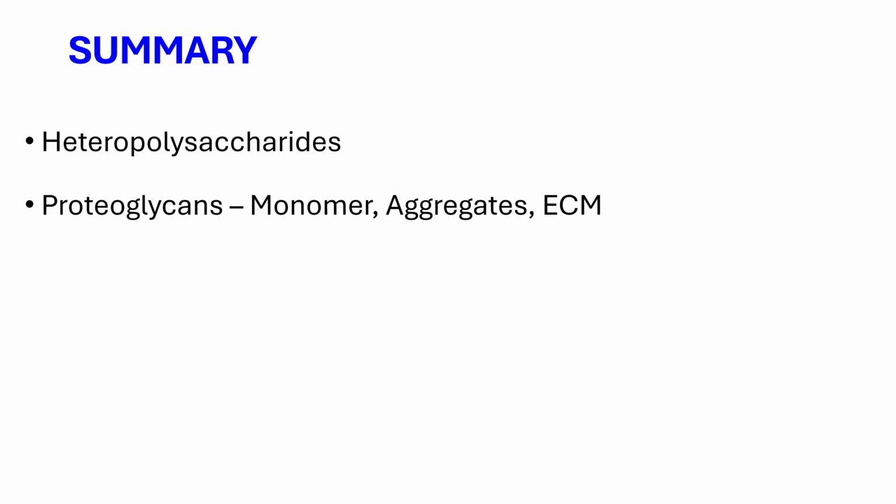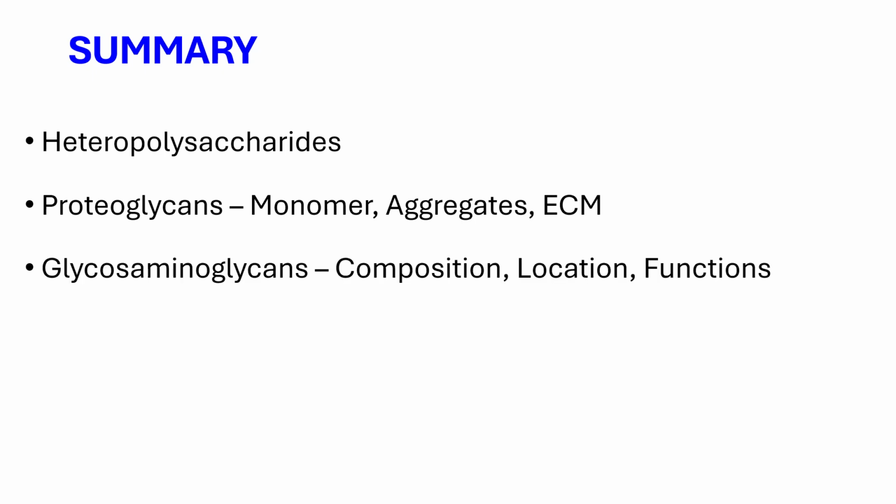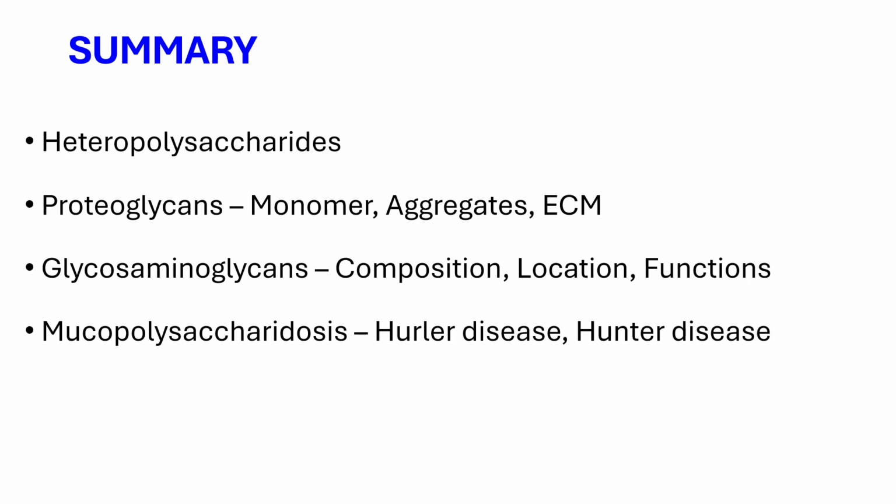Then we discussed the component of proteoglycan, that is glycosaminoglycan or mucopolysaccharide, and the composition, location and functions of biologically important glycosaminoglycans. Then we discussed the associated disorders called mucopolysaccharidosis. We discussed Hurler disease and Hunter disease with case scenarios. Then about glycoproteins. Thank you.